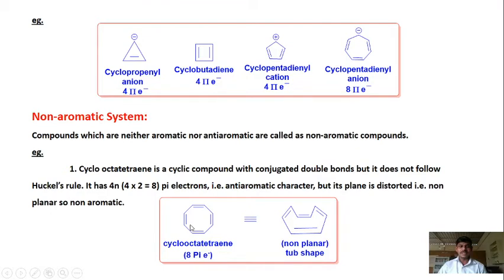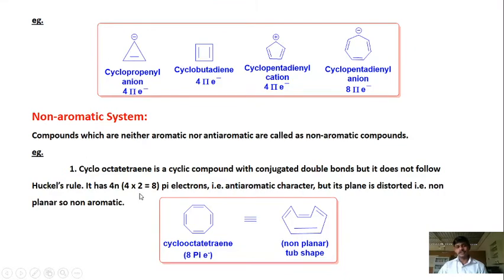Huckel's rule is the characteristic which must be followed for a compound to become an aromatic compound. But here Huckel's rule is not followed. 4n electrons are there, 4 into 2, 8 electrons, but not 4n plus 2. So Huckel's rule is not followed. Since it has 4n electrons, it follows the rule of anti-aromatic.